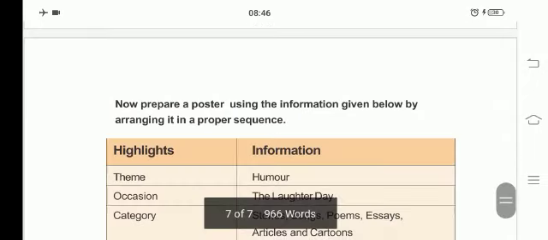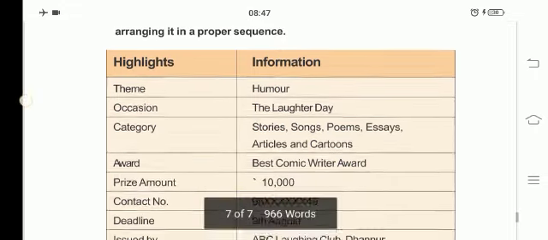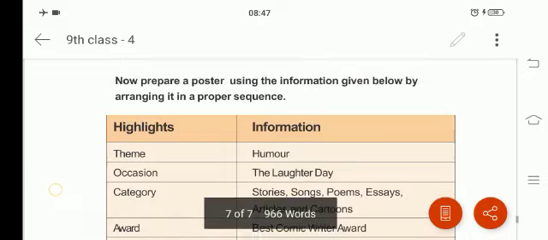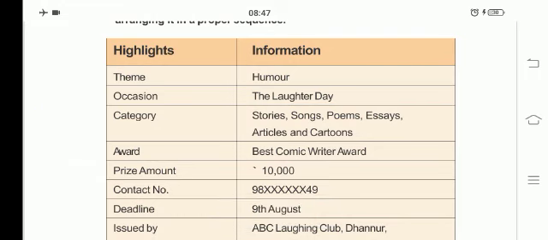Now prepare a poster using the information given below by arranging it in a proper sequence. Here they have given us a table. In that you can find some details. We have to arrange it in a proper sequence and we have to prepare a poster. Highlights, information. In highlights you see theme is humor, occasion is Laughter Day, category stories, songs, poems, essays, articles and cartoons.